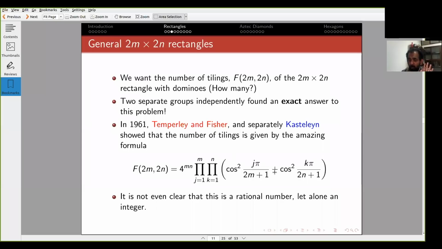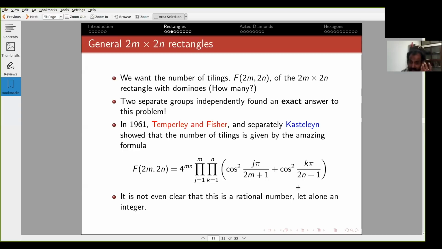And in general, these numbers are quite badly irrational, even after squaring them. So I have one irrational number, I'm squaring it. I have another irrational number, I'm squaring it, and then I'm adding these two numbers to get another irrational number. And I have m times n of such irrational numbers. So in general, there is no way you can see that when you take the product of all these things, you will get not only a rational number, but actually an integer after multiplying by 4 to the power mn. I mean, no one could have guessed this formula. It just comes out of nowhere.